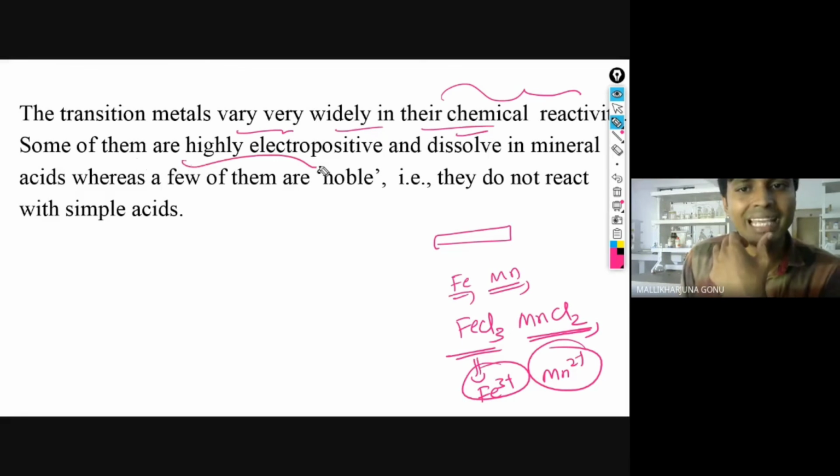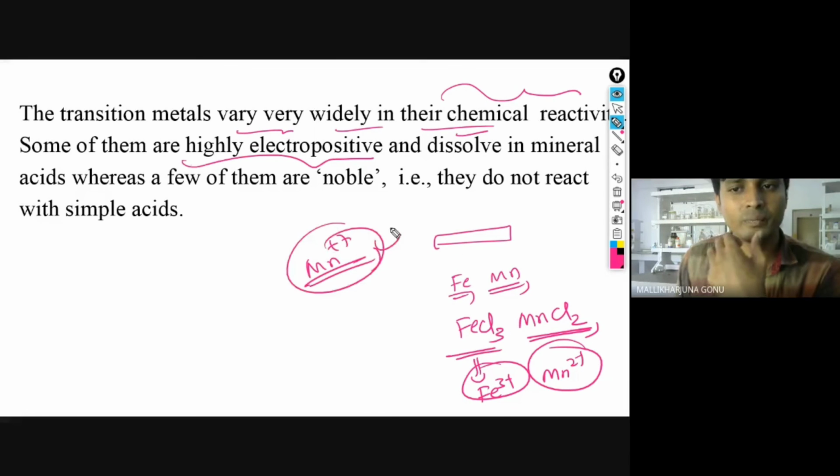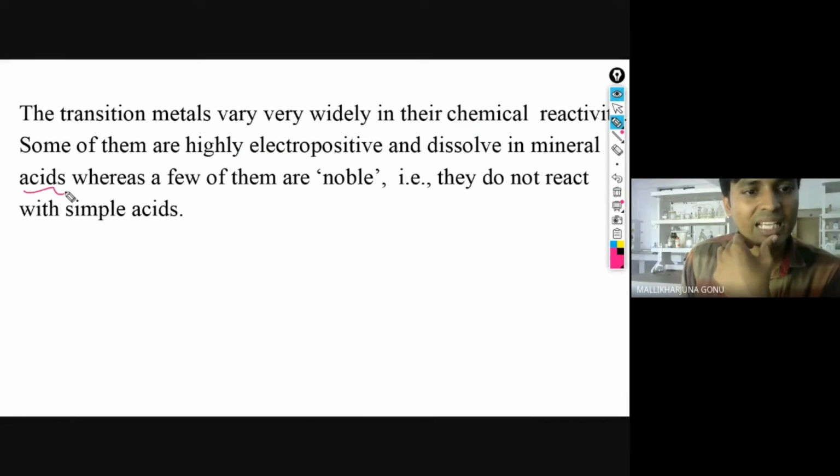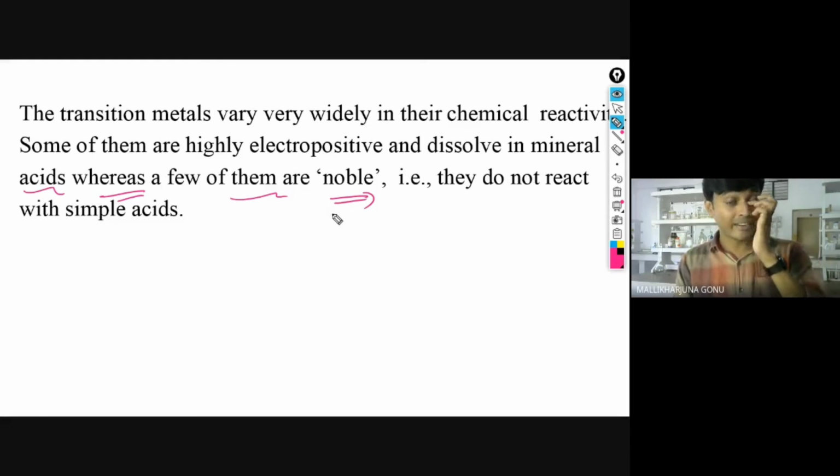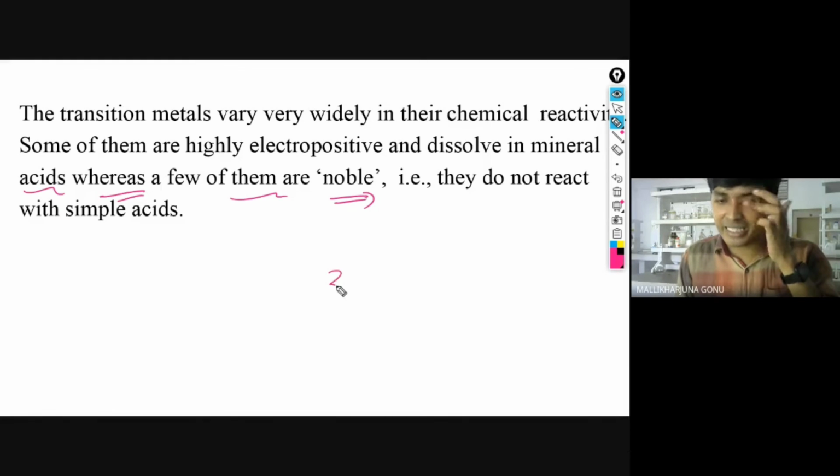Some of them are highly electropositive. For example, manganese is highly electropositive, and dissolves in mineral acids. Whereas a few of them are noble. That is, they do not react with the simple acids. We know what happens when metals react with the acids.